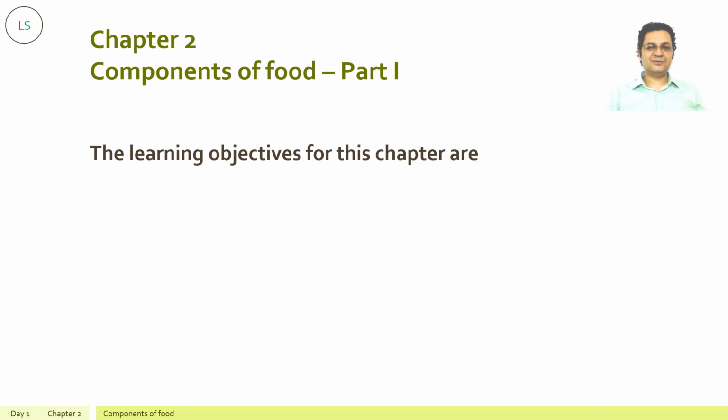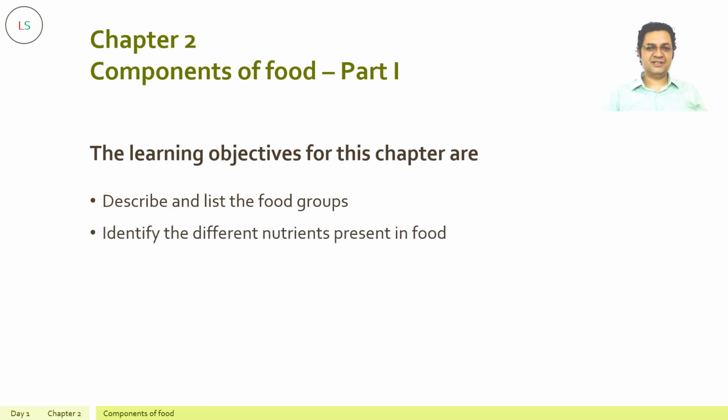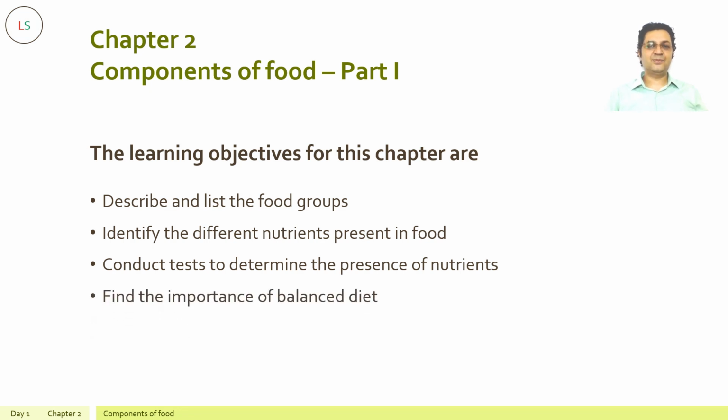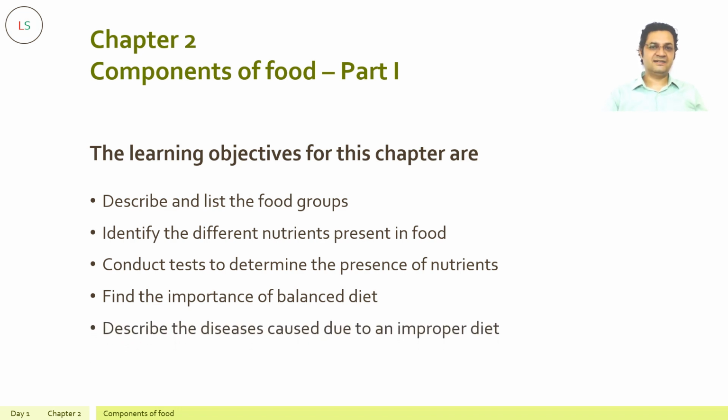The learning objectives for this chapter are: describe and list the food groups, identify the different nutrients present in food, conduct tests to determine the presence of nutrients, find the importance of a balanced diet, and finally, describe the diseases caused due to an improper diet.